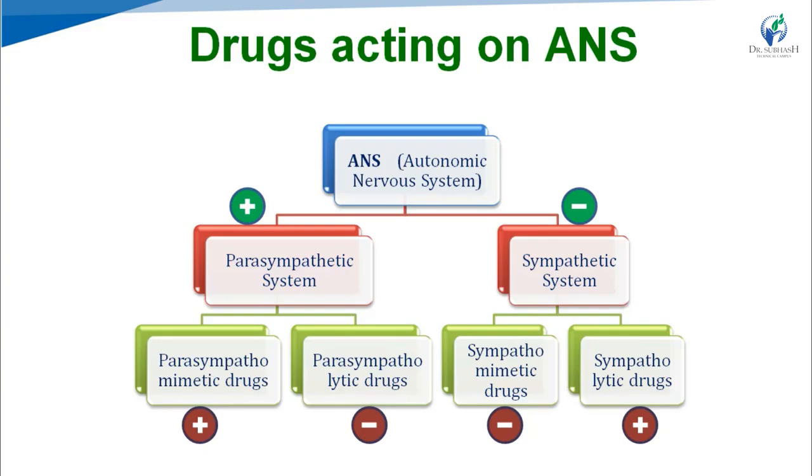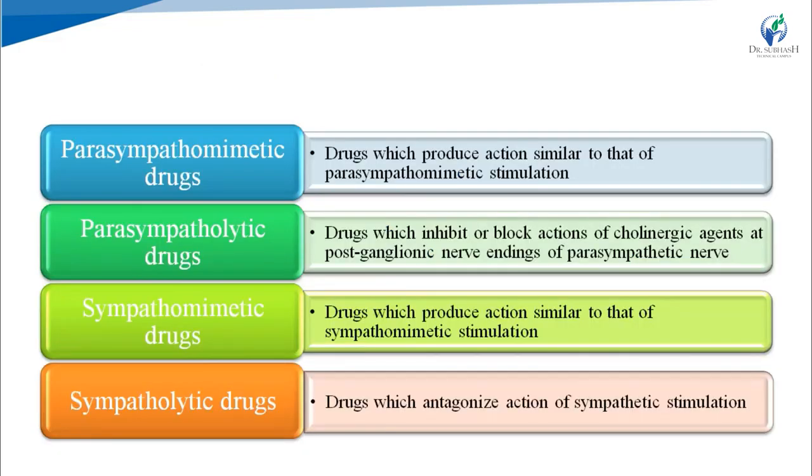But in all these cases, the exception is heart and blood vessels. Means all of these four classes have opposite actions on heart and blood vessels, means on blood pressure and heart rate. That is the exception, heart and blood vessels.